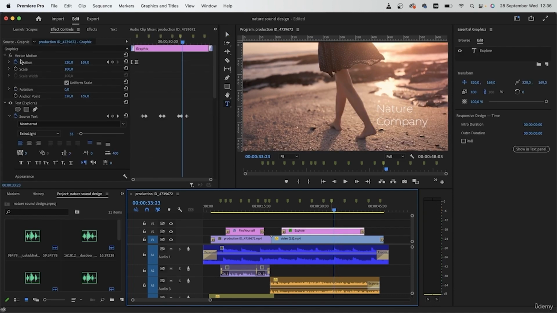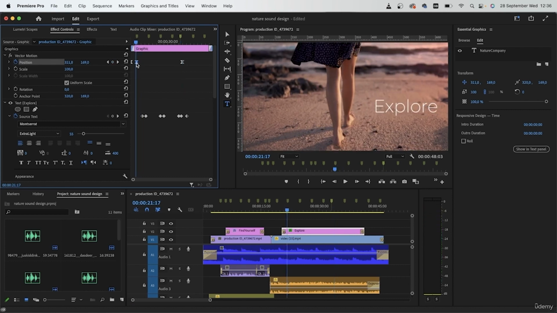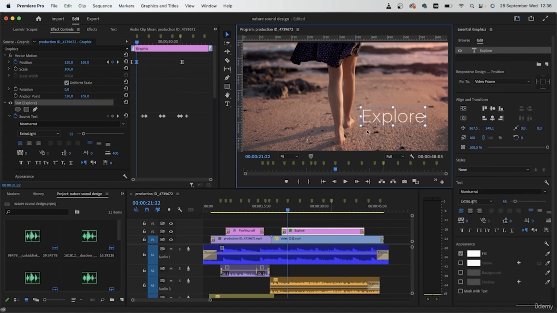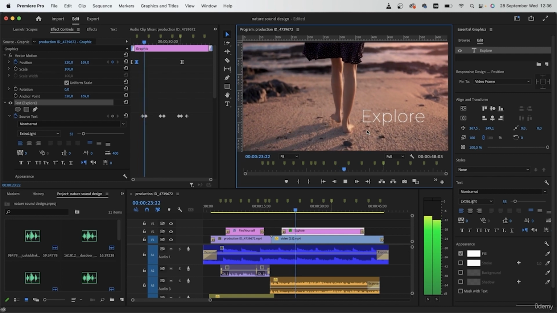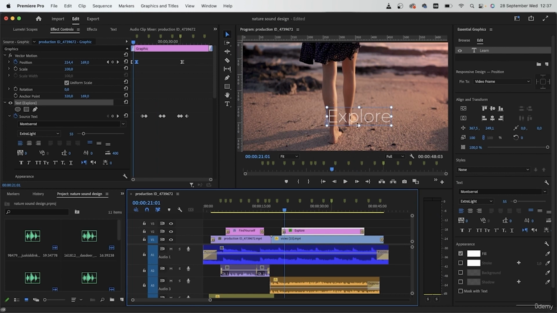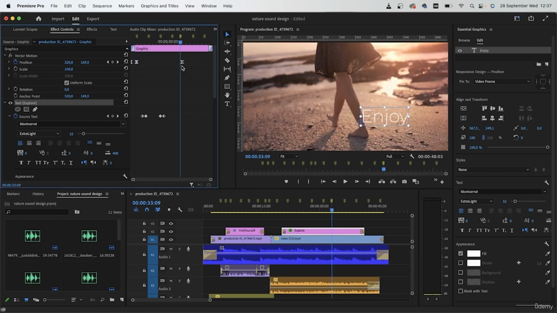On this point, I'm going to make a position keyframe. And basically before that, I don't want my text to be so far away from her legs. So go on your second position keyframe, select that keyframe, and just push this guy down. You could take this a step further and track it to the ground, but we're not going to do this for this example. I think for the last text, I'm going to do something else.